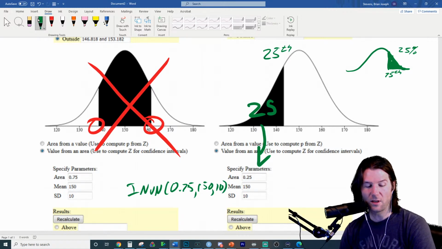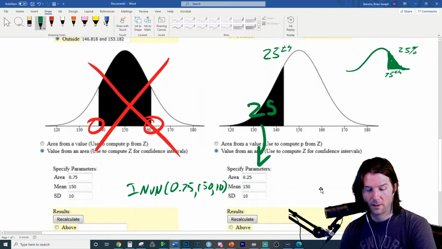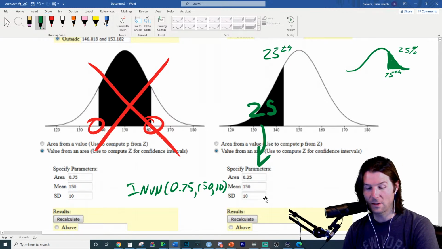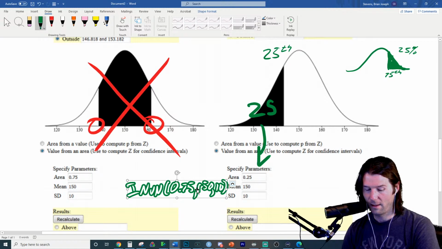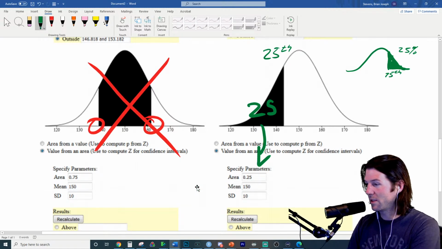That's interesting that it was off by that little amount. And so that's how I do it. Nice job right there, Clay. That is a way to do it, and you can use it totally every time. It's the same as the 25th, but the opposite sides of the graph.